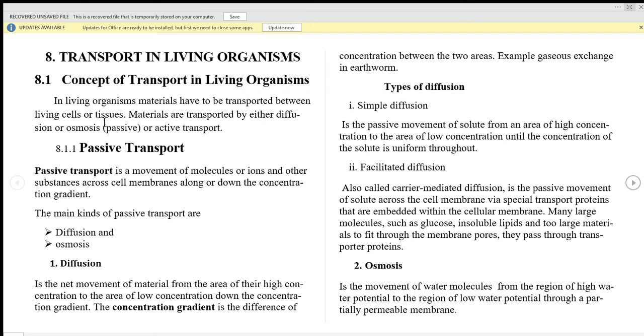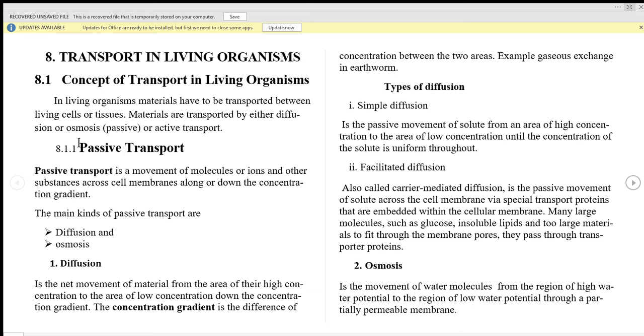Therefore, material have to be transported between one cell and another, or between one tissue and another. Material are transported by either diffusion or osmosis, because the type of transport can either be passive transport or active transport. In passive transport, material are transported without consuming energy. However, in active transport, material are transported by using energy in the form of ATP. Okay, so material are transported by either diffusion or osmosis.